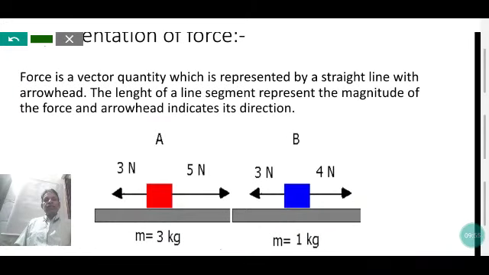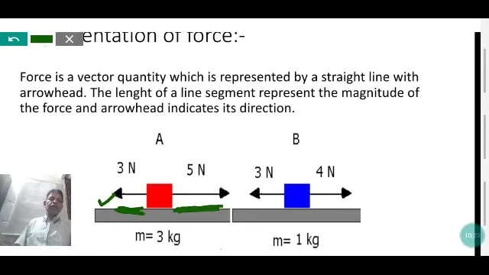The arrowhead represents the direction of the force, and the length of the line segment represents the magnitude. For 3 newtons of force, a small line segment is drawn. For 5 newtons of force, it is represented by a greater length of line segment. And the arrowhead shows the direction.